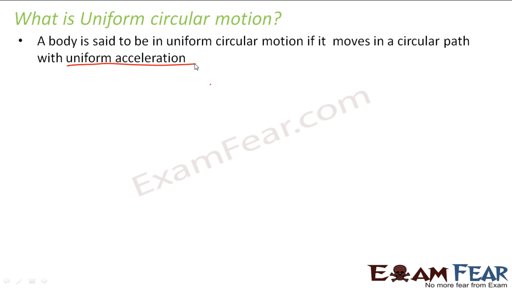Right? So that means circular motion, as it says, the body has to move along a circular path. But when I say uniform circular motion, it means that the body is not only moving along a circular path, but also moving with uniform acceleration. What is uniform acceleration? That means it is moving with a velocity which is constantly changing with time, uniformly changing with time. Now, you will understand it better taking this example.